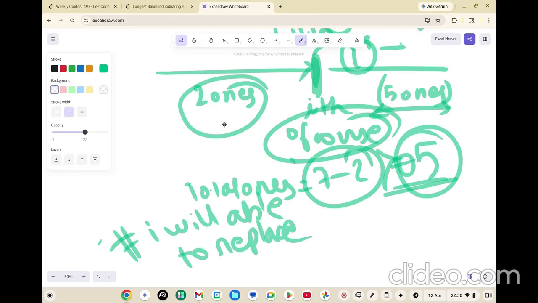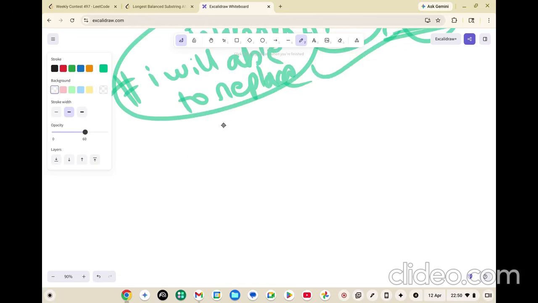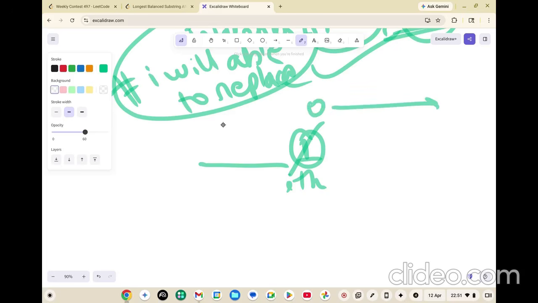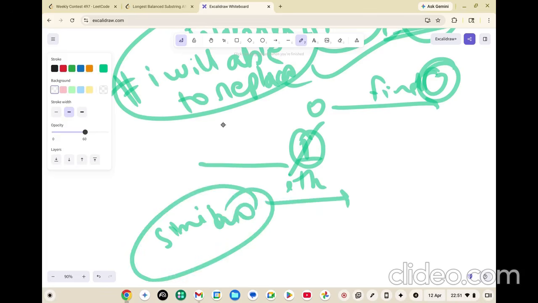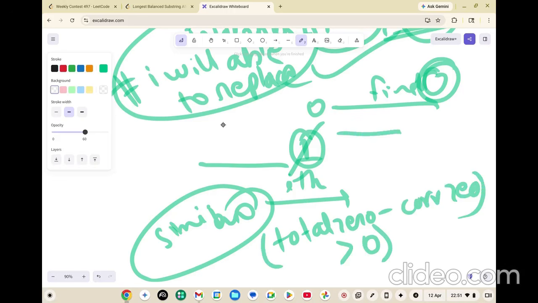Okay, till this point it is clear. Now let's think of what happens if we try to convert a 1 to 0. Let's say I am still standing on the ith index, and this is 1, and I want to convert it into 0. Then I need to find on my right side whether a 0 exists or not. How will you find it? Similar case, nothing special. Check on the right: total zeros minus current zeros, that is, how many zeros we have till this index. If this is greater than 0, that means we have a 0 on the right, and if we have the 0 on the right, we can convert it, and that will make the string